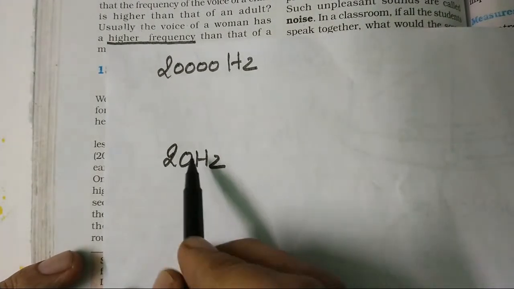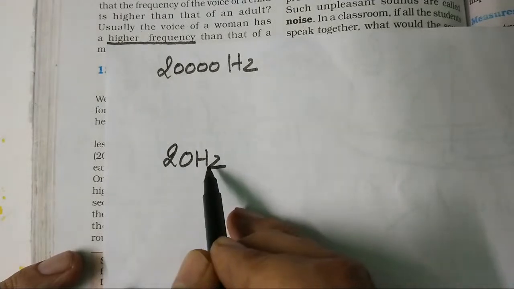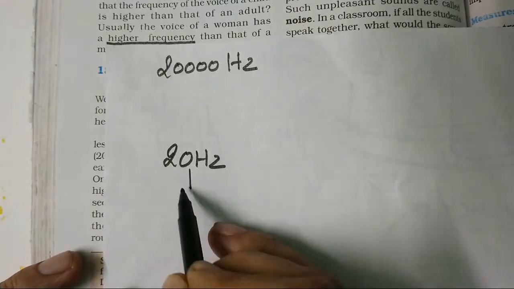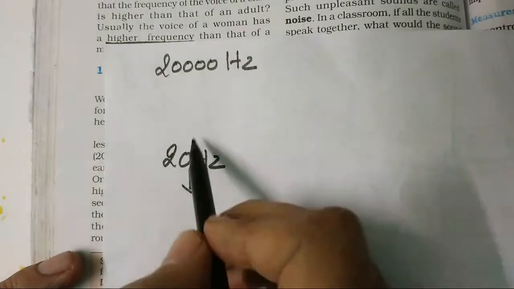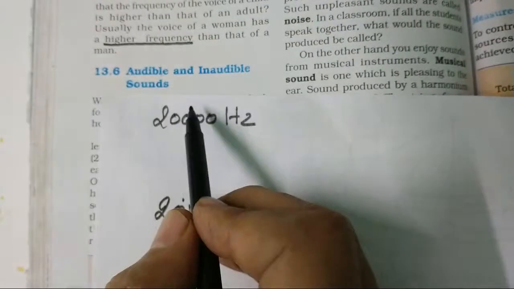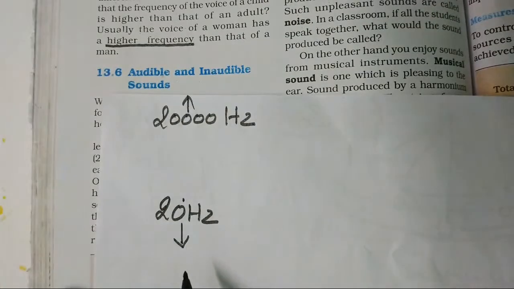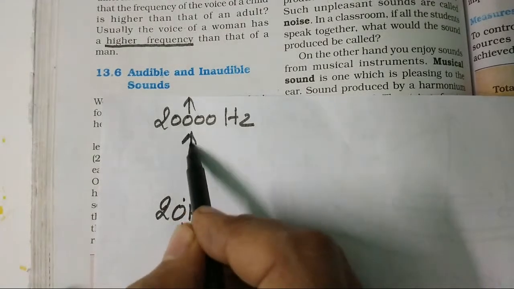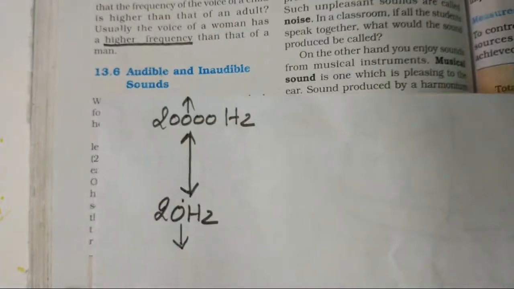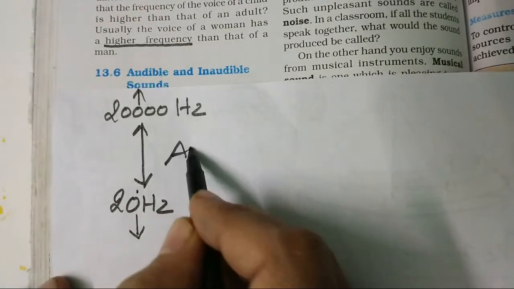So we can hear only the sound between this range. So they are audible.